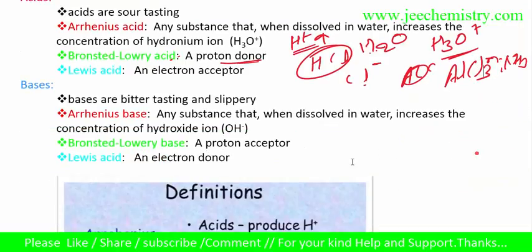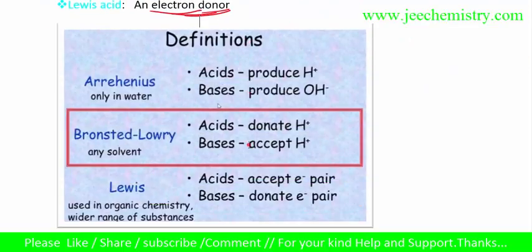Similarly, the Arrhenius base is any substance that when dissolved in water increases the concentration of OH minus; it tastes slippery. A Bronsted-Lowry base is a proton acceptor: a compound accepting H plus acts as a base, and a substance donating H plus acts as an acid. A Lewis base donates an electron pair.